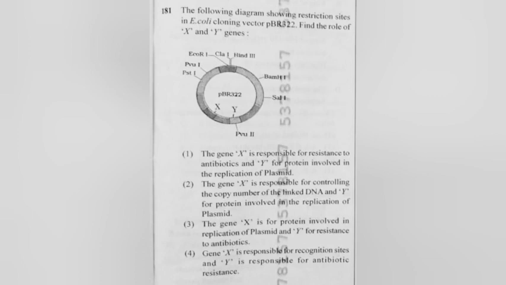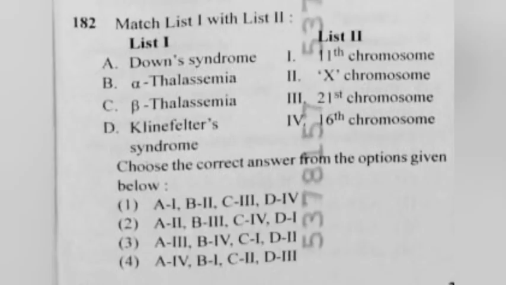The gene X is for protein involved in the replication of plasmid and Y for resistance to antibiotics. 4. Gene X is responsible for recognition sites and Y is responsible for antibiotic resistance. Answer 2. The gene X is responsible for controlling the copy number of the linked DNA and Y for protein involved in the replication of plasmid.